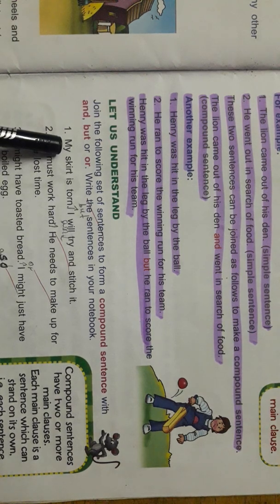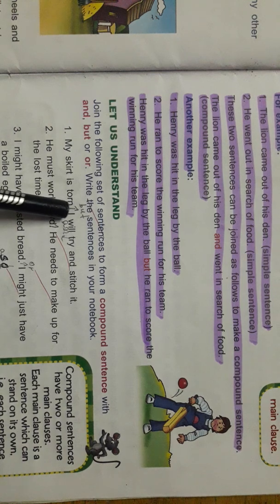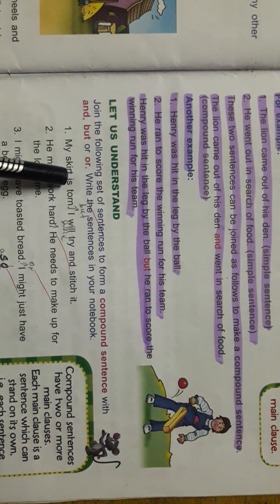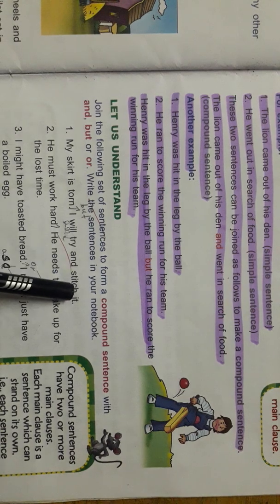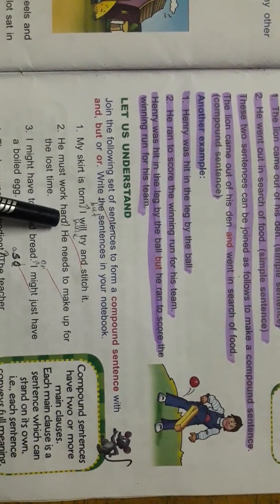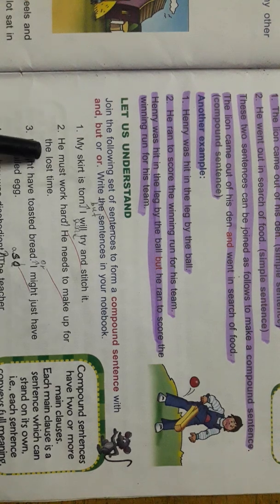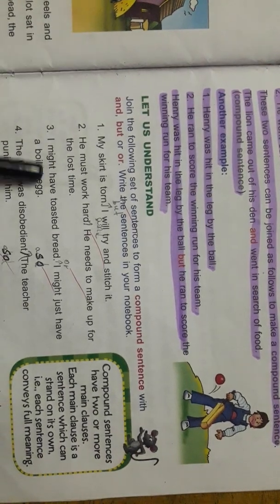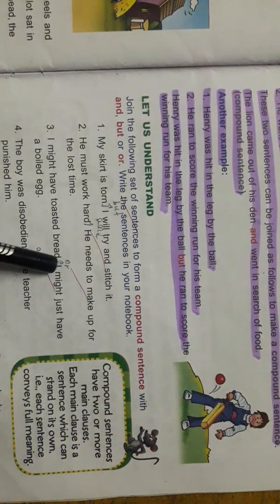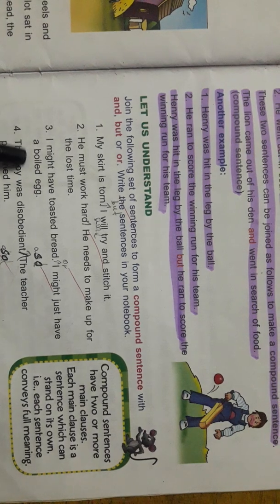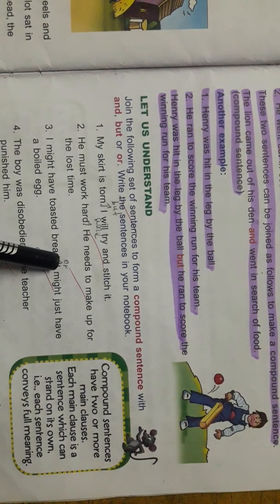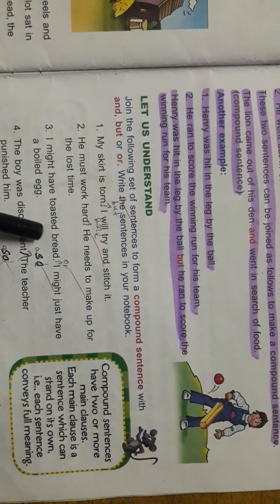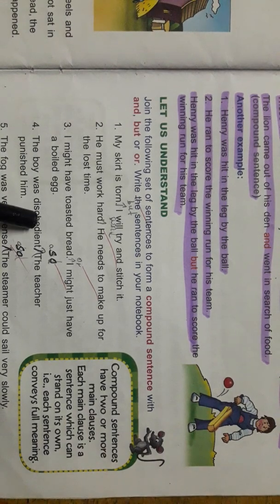So, my skirt is torn. We will insert a word here. It is a conjunction. It will be like that. My skirt is torn, but I will try and stitch it. He must work hard and he needs to make up for his lost time. So in this way we can make it a compound sentence. I might have toasted bread, or I might just have a boiled egg. So or is the appropriate word and it is the proper conjunction, so we will insert it and it will be a compound sentence. The boy was disobedient, so the teacher punished him.